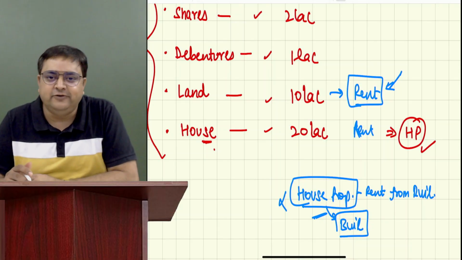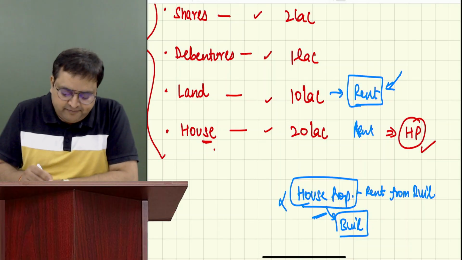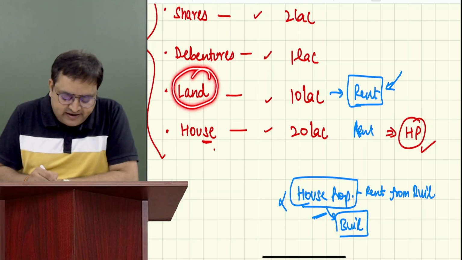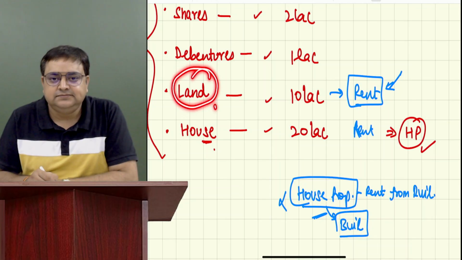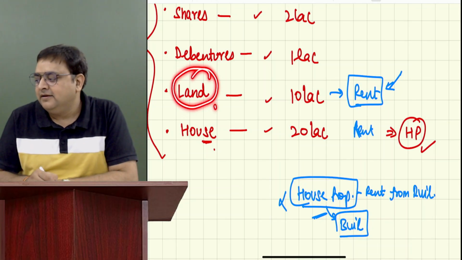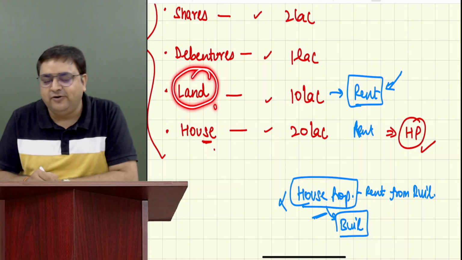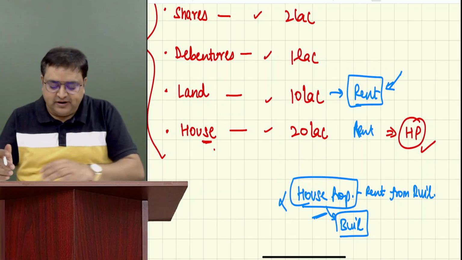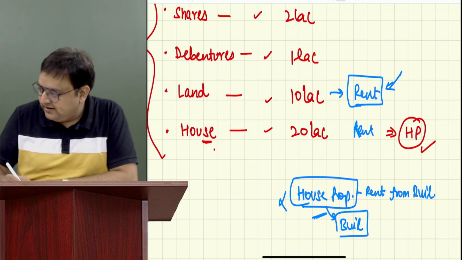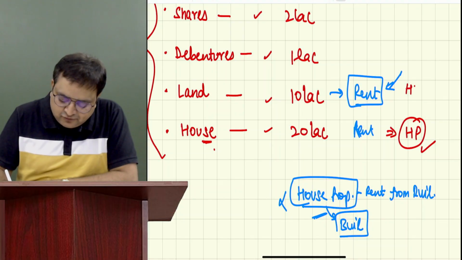Yesterday also I was telling you. However, if you give land on rent, is it a building or not? Not a building. Land is a vacant piece of land. So if it is not a building, is it house property income?